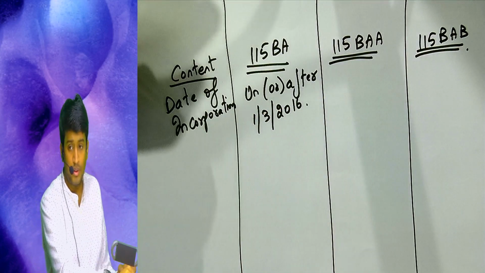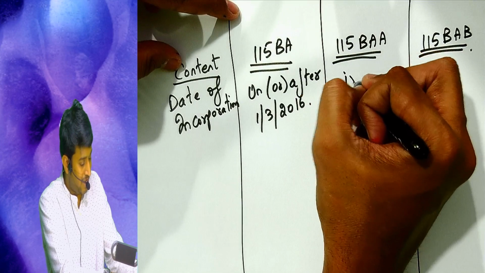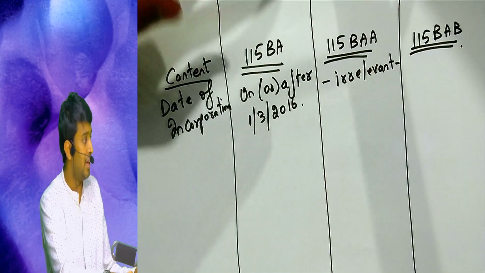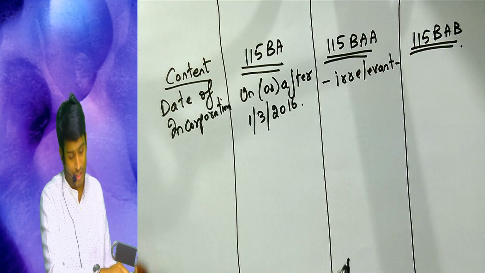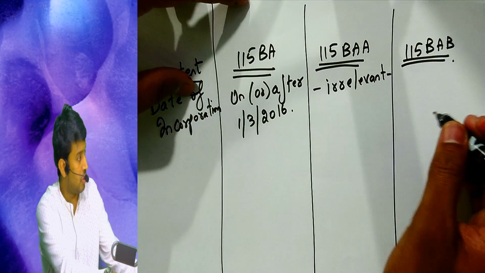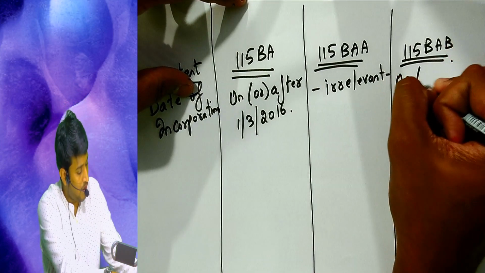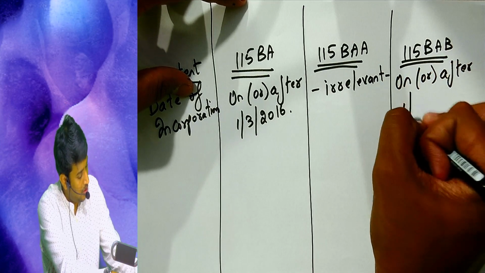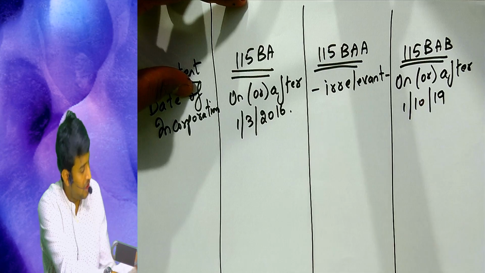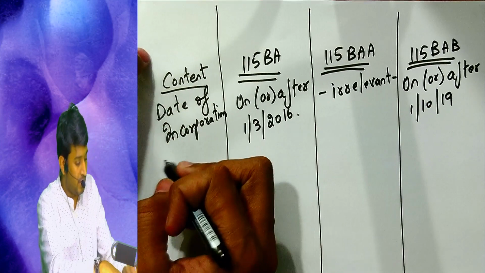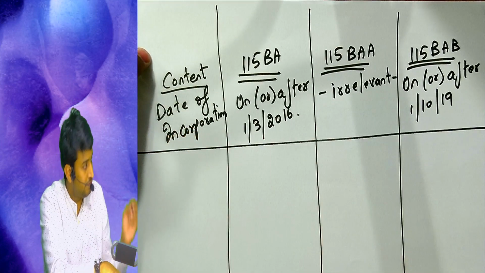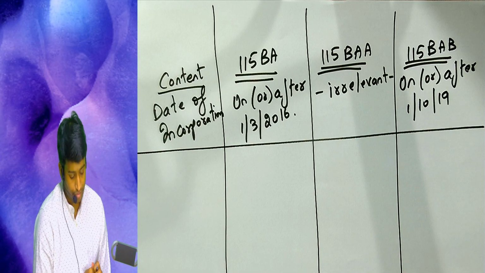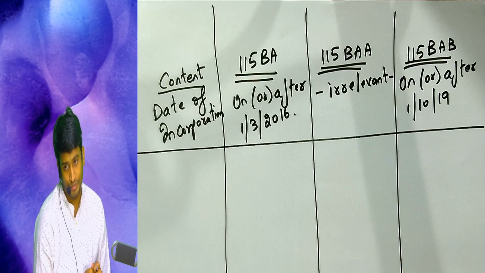For 115BAA, irrelevant. What is irrelevant? Date of incorporation does not matter for that section. And for the last one, I'll kill you if you give me wrong answer: on or after 1/10/2019. Draw one line.